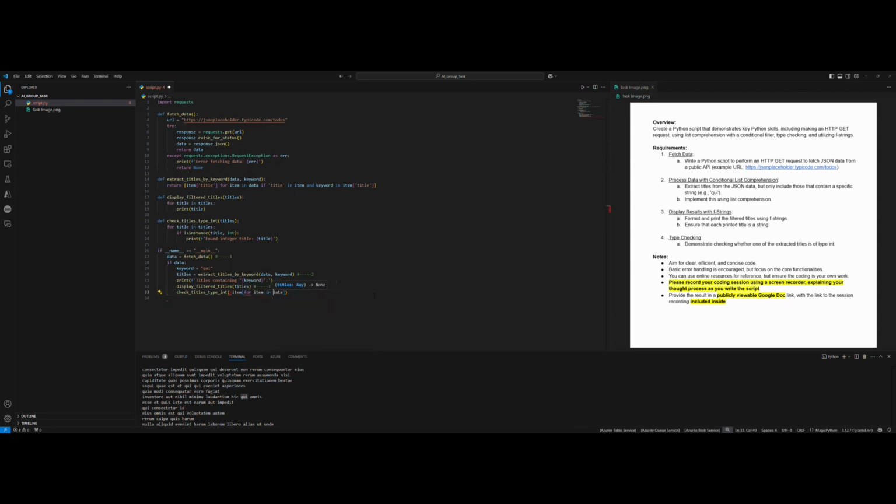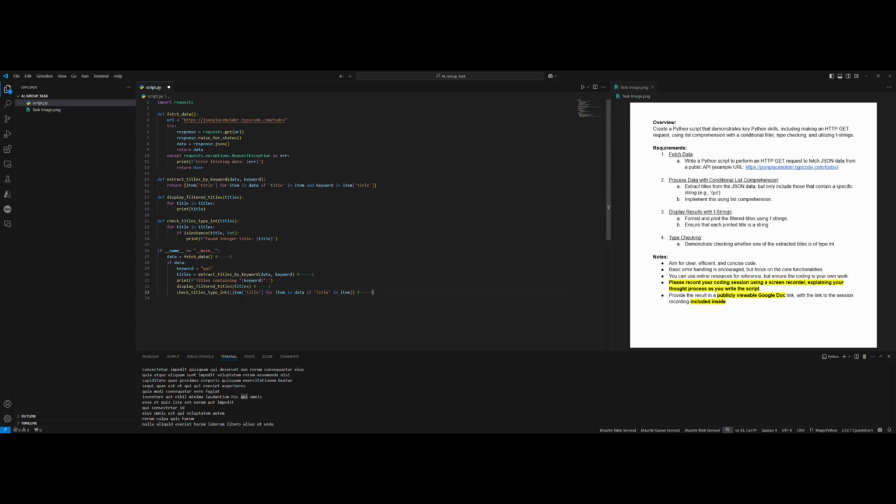This is pretty much the same as the list comprehension that we use here in extract titles by keyword. So item title for item in data, and let's put if title in item. With this we can be sure that there is the key title in the item that we are going to check if it is an int. And this is called for. Yeah, this time Copilot got it right.